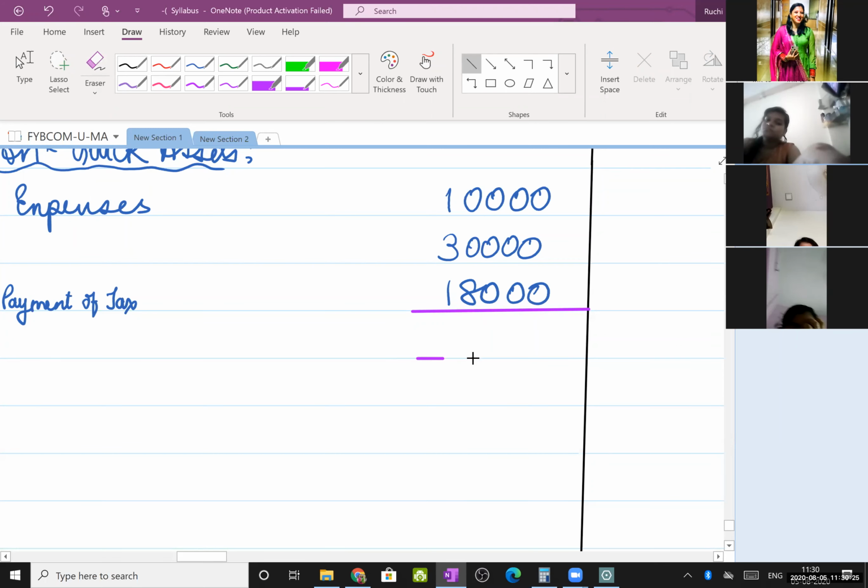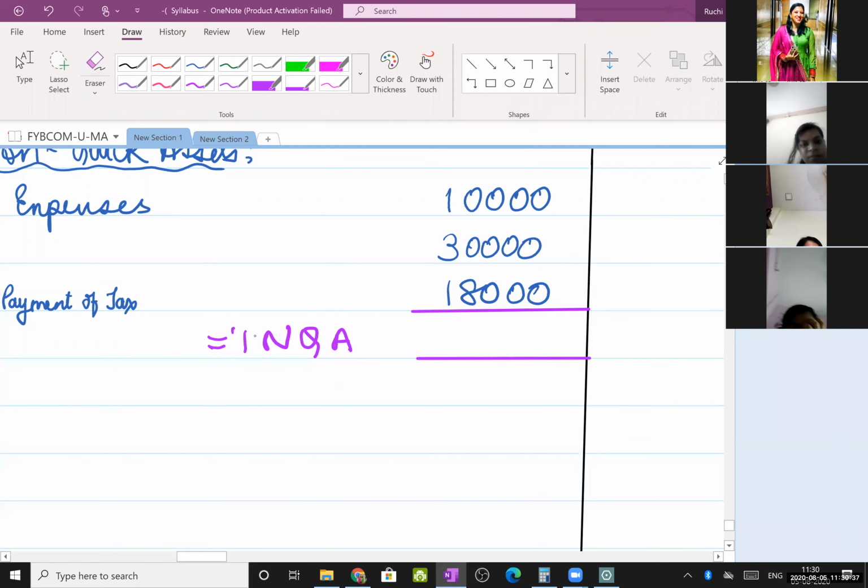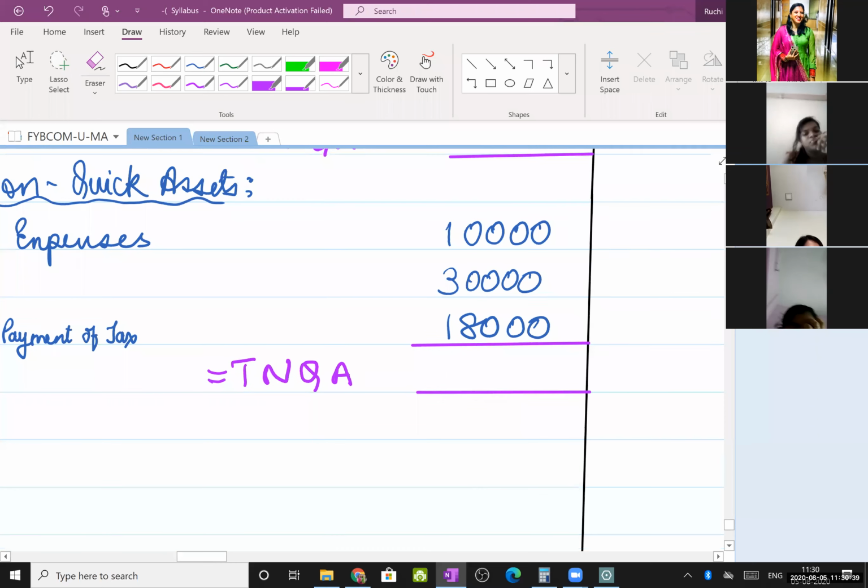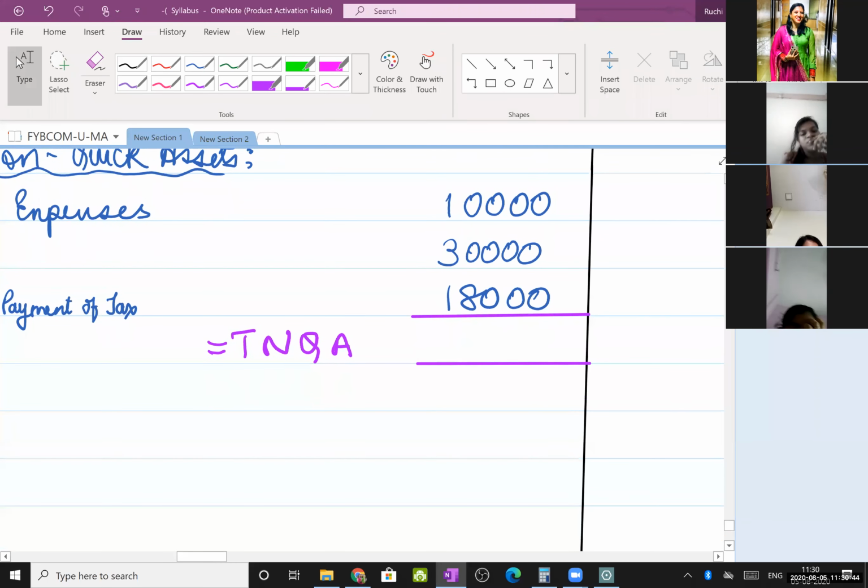Total of non-quick asset. Okay. So 10 plus 30 is 40. 40 plus 18 is 58.